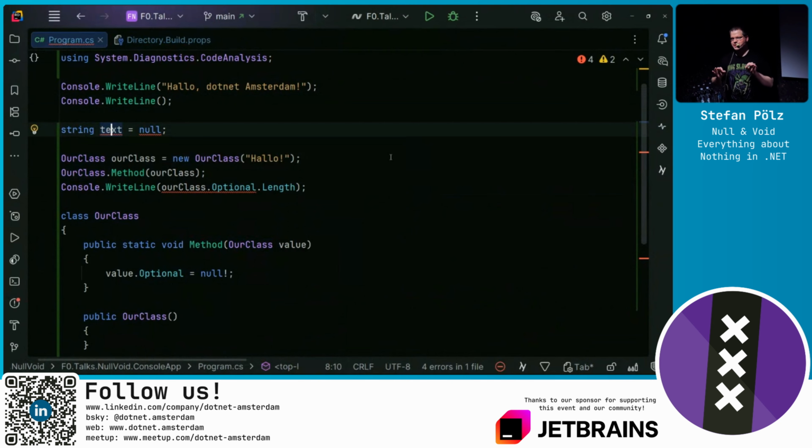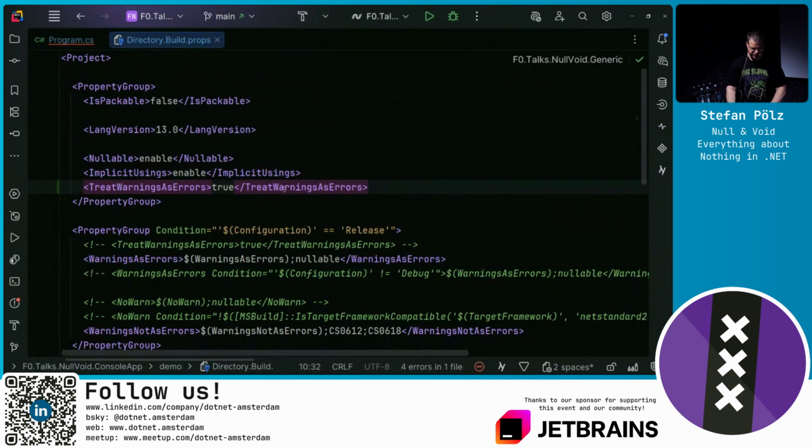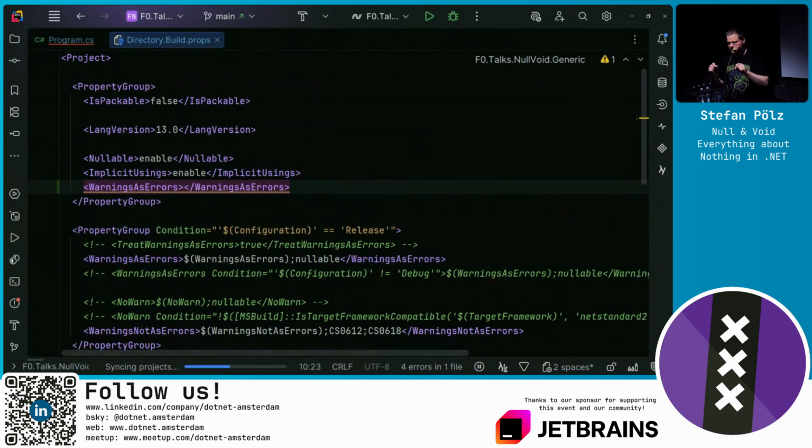Maybe I only want to enable the nullable warnings as errors. For that, instead of treat warnings as errors, there's another property called WarningsAsErrors, where we can now specify specific warnings that we want to promote to be errors. Usually it's a good practice, because this would be overriding if we have a hierarchy of MSBuild. When you set a property, you are overriding existing properties. So it's a good practice to use this syntax to copy what was previously in this property to the now overriding property and add additional stuff to it.